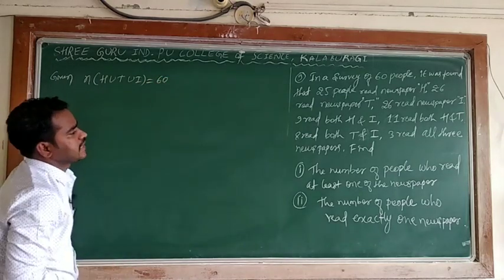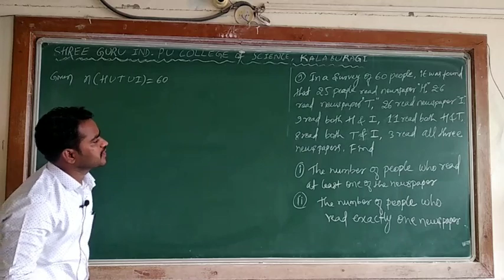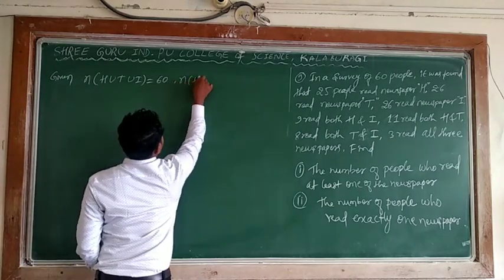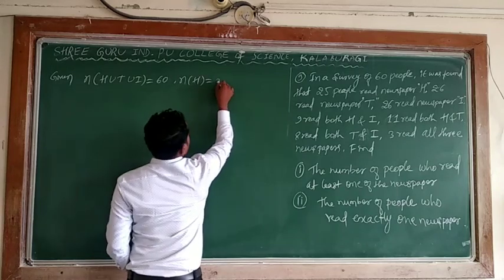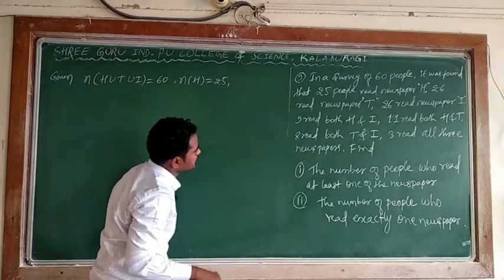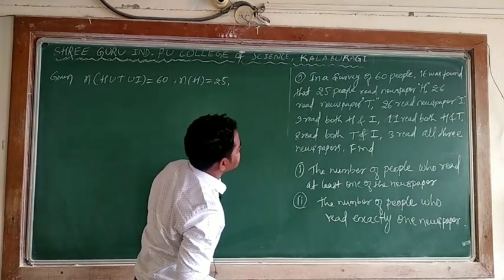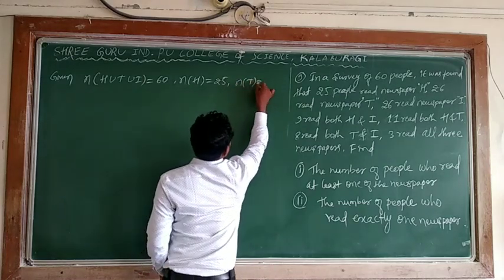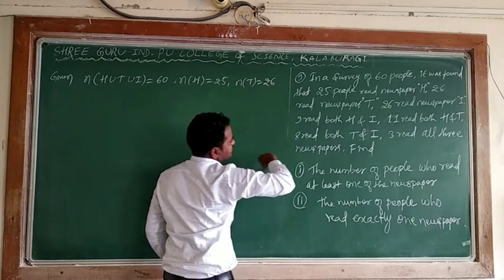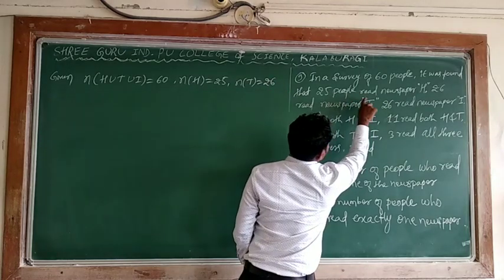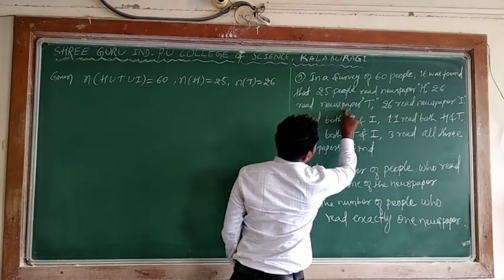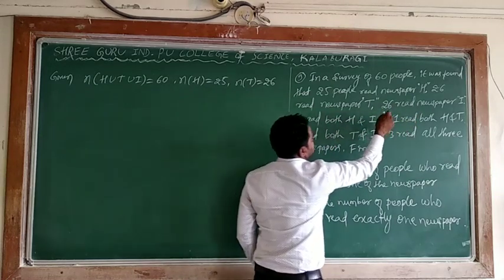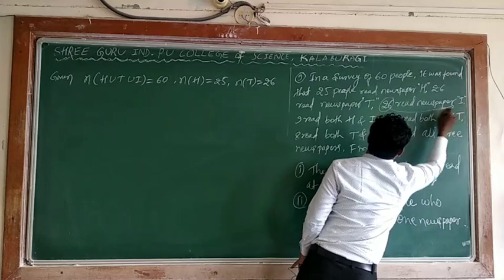And then it was found that 25 people read newspaper H, so N of H is 25. And 26 read newspaper T, so N of T is 26, and again 26 read I. So again 26 read I. What happened?